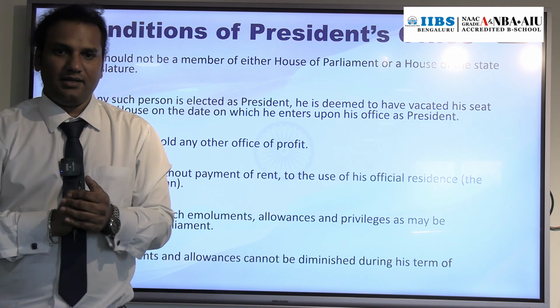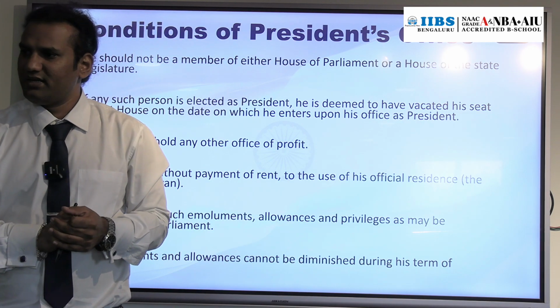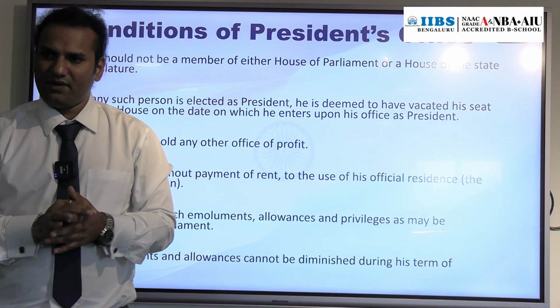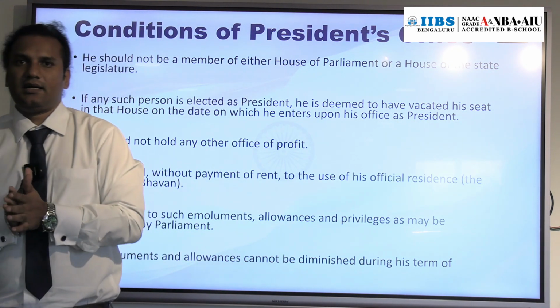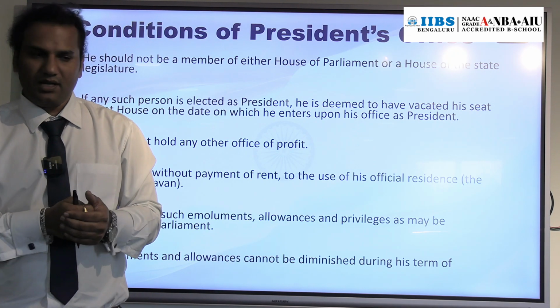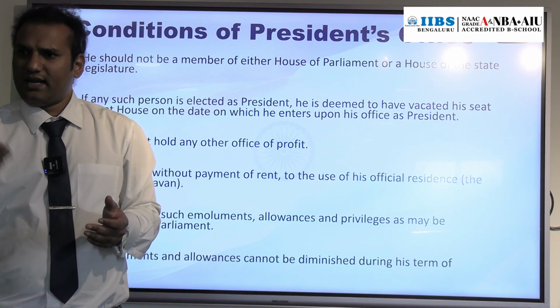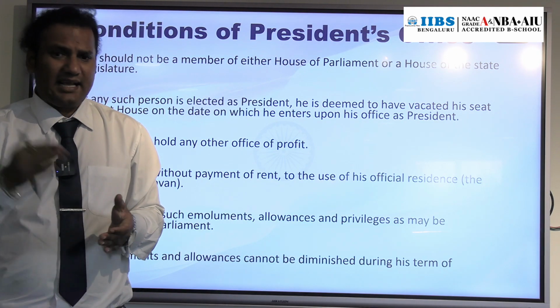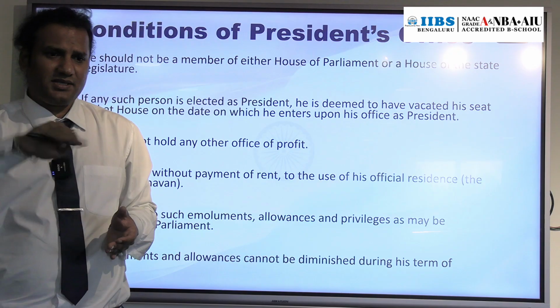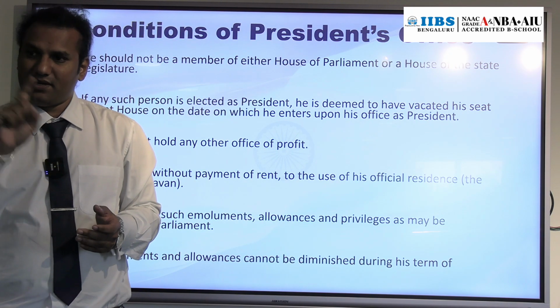So this is a provision related to the salary and pension of the President of India. Understood, everyone? Now, what about re-election? Take an example, Draupadi Murmu. She became the President of India. After the end of the 5 years of tenure, can she again be eligible to become the President of India? Yes, she is eligible.